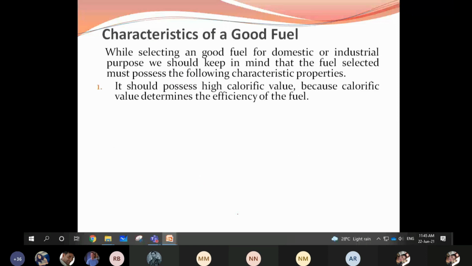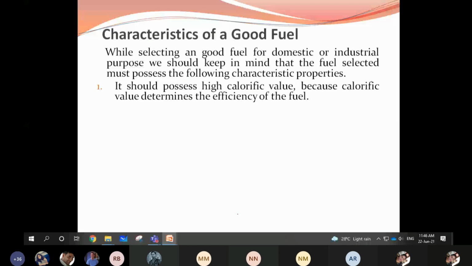What does that mean? It should have efficiency of burning, how much heat is generated. Based on that, we will decide its calorific value. Calorific value is the measurement of how much heat is produced by burning. That is called calorific value. Whether it has high or low calorific value is determined by the measurement of heat energy liberated.